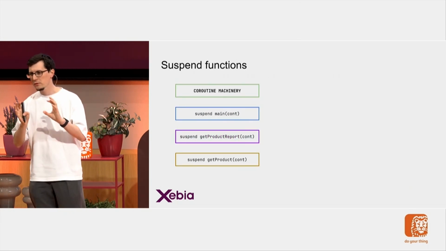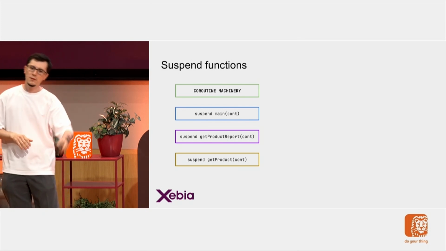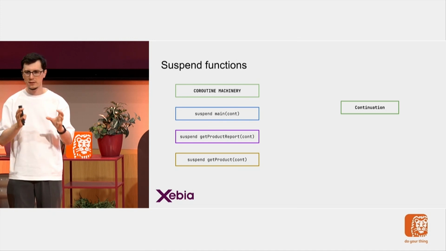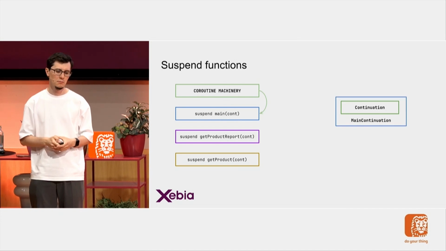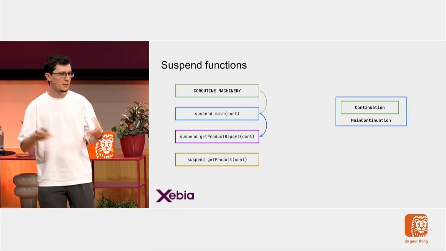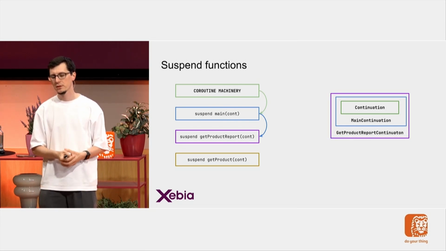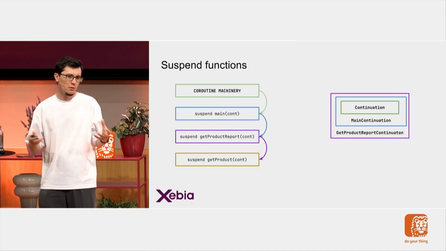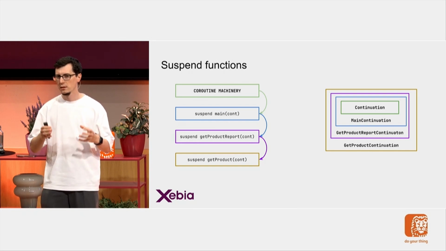So in order to visualize this wrapping a little bit, this is the call chain of the first branch of my function. When it starts, coroutine machinery has this kind of an initial continuation. It's passed to main function. Main wraps it with its own main continuation, passes it to getProductReport. getProductReport wraps it with its own continuation, and then it's passed to getProduct, and getProduct also calls someone, right? So it also wraps it with its own continuation. So that's the key idea.